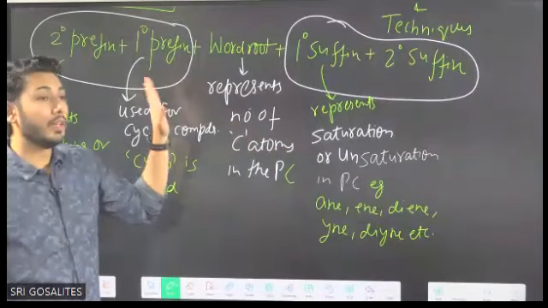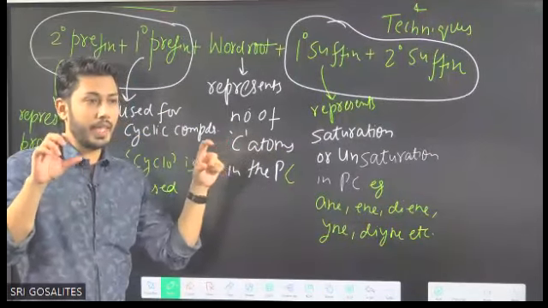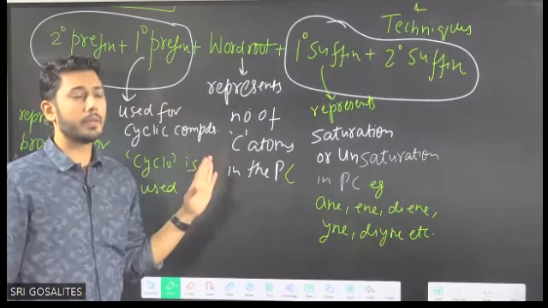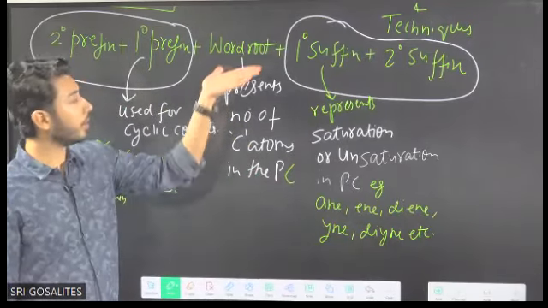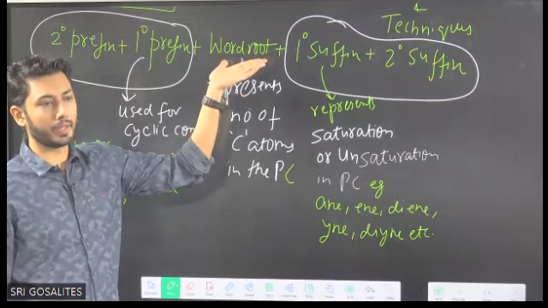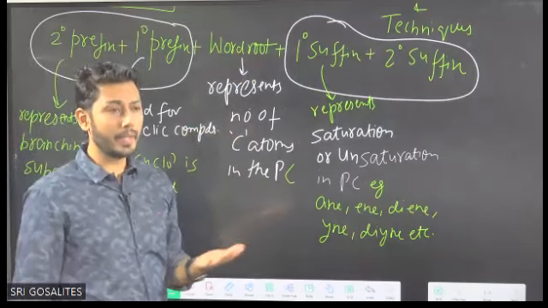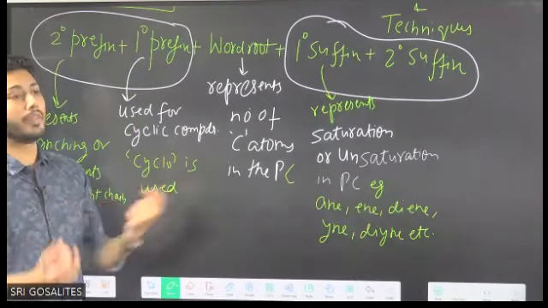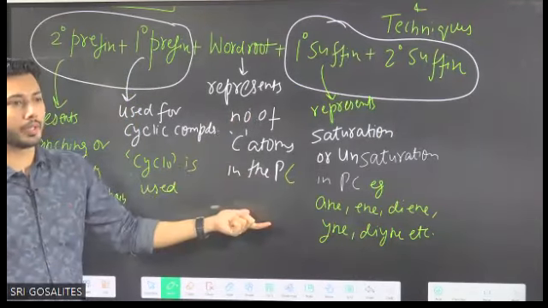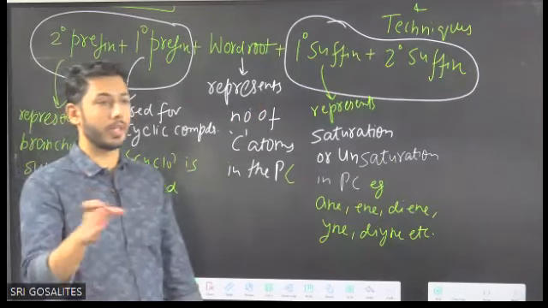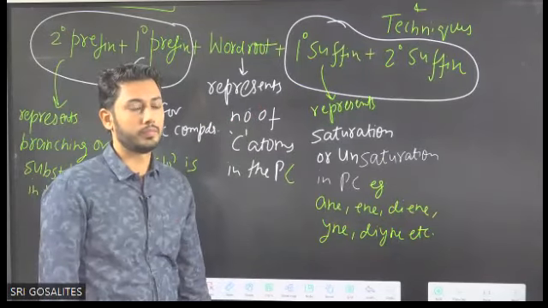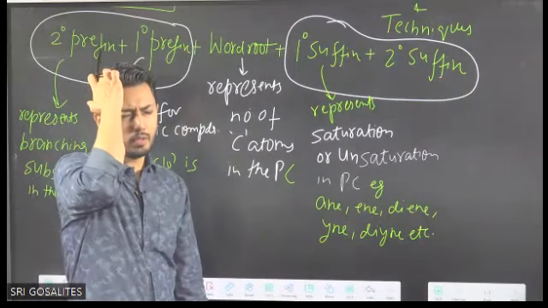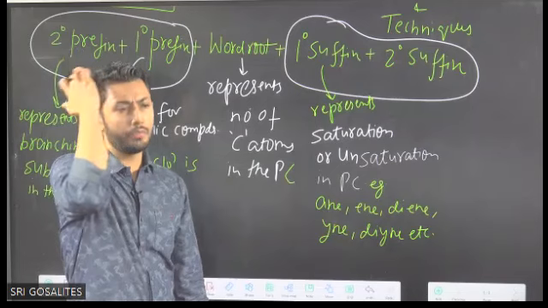The parent chain is the chain which we select, and it contains the carbon atoms. So this is the number of carbon atoms present in the parent chain. That is the meaning of root word. And how to select the parent chain, I will tell as per the example. As per the example, we have to check what the parent chain, the main chain, is which we select. Okay, simple example. Have you heard of butane?